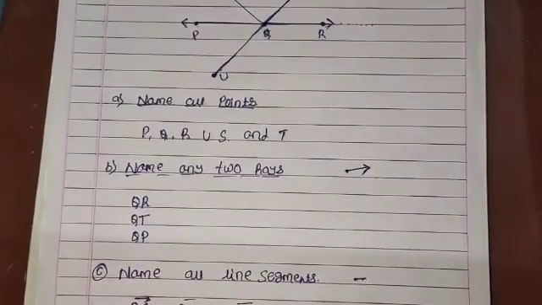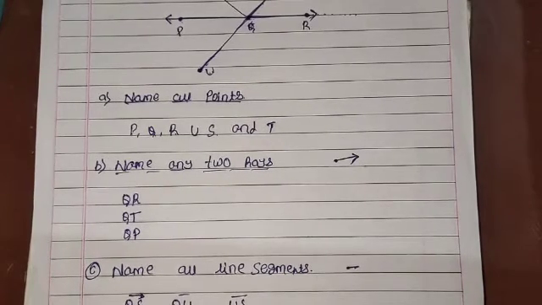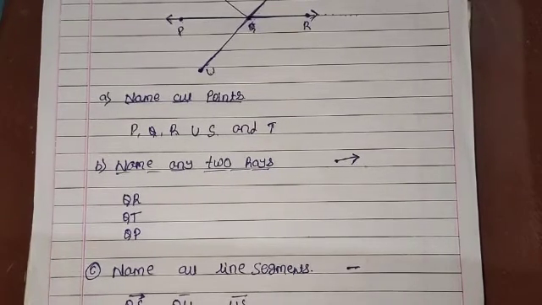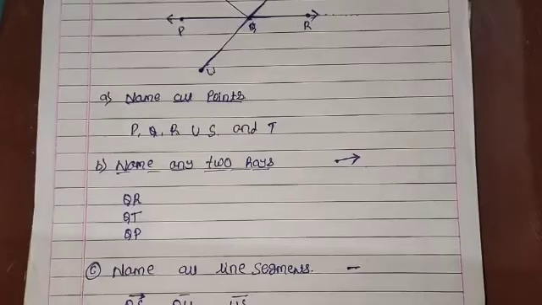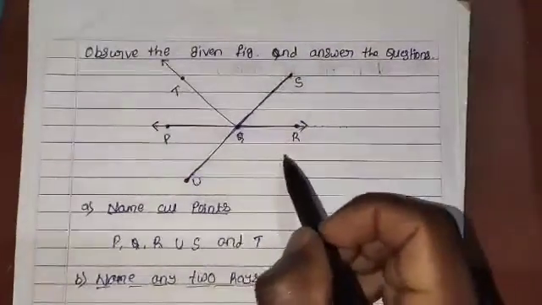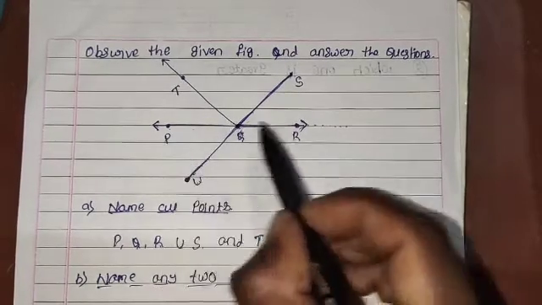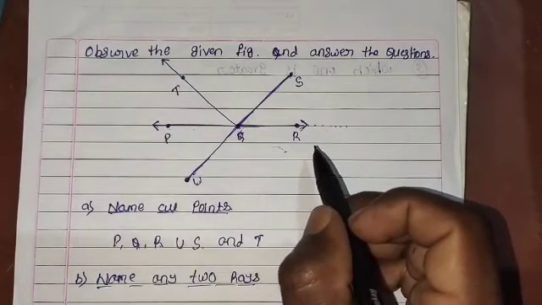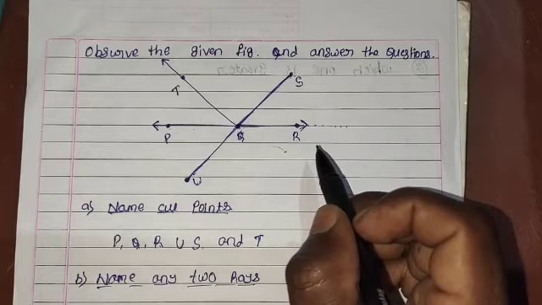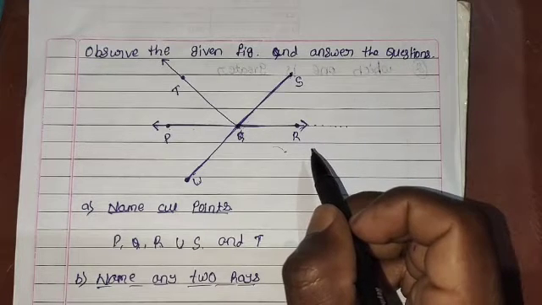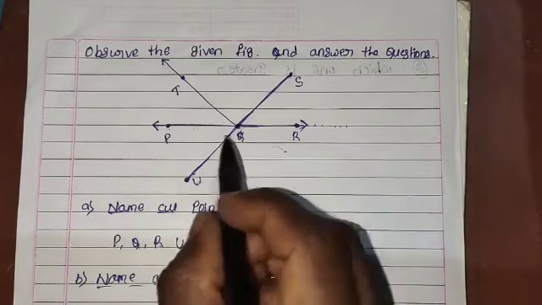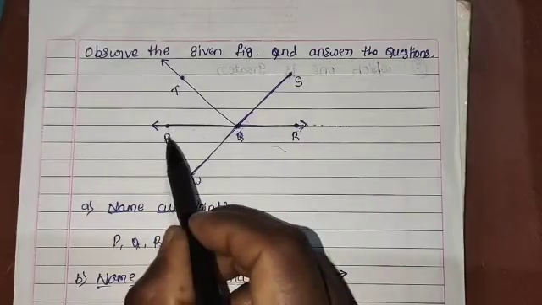The next question is: name the line. In this given diagram, which is the line? P and R. What is the meaning of line? A line is a straight collection of points, and it can extend in both directions. Take P and R, the line PR.